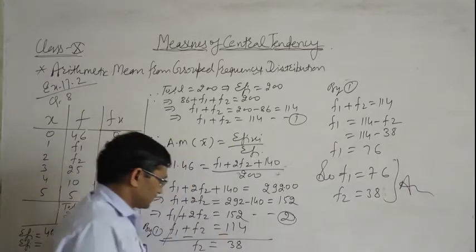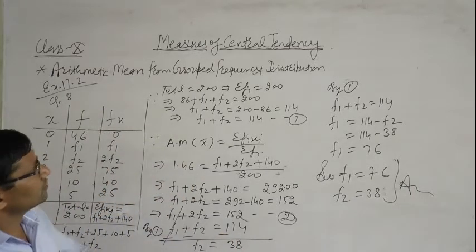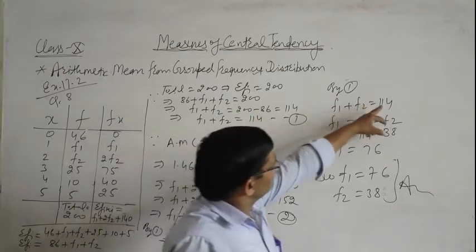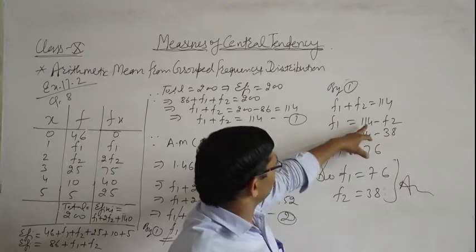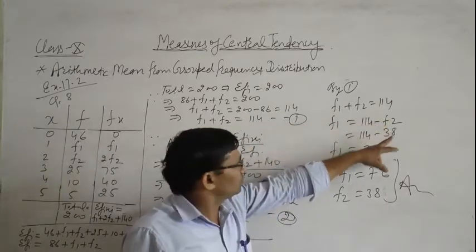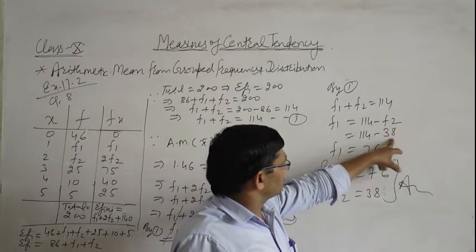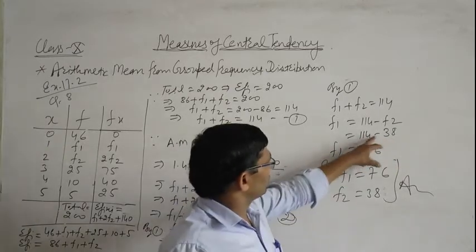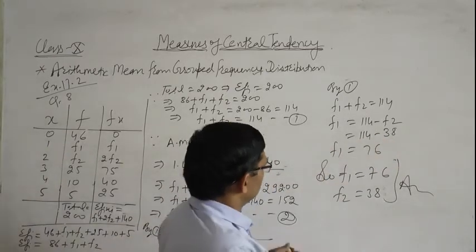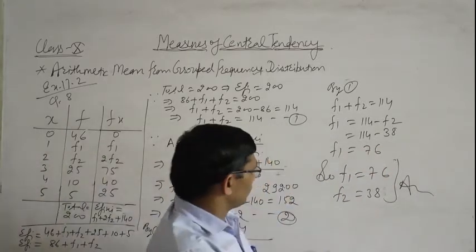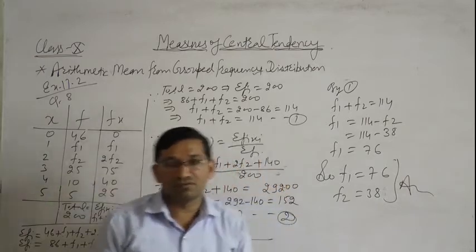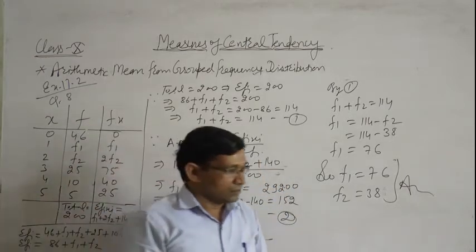By equation first, f1 plus f2 is equal to 114, so f1 is equal to 114 minus f2, which is 114 minus 38, that is 76. So f1 is equal to 76 and f2 is equal to 38. Clear? Okay.